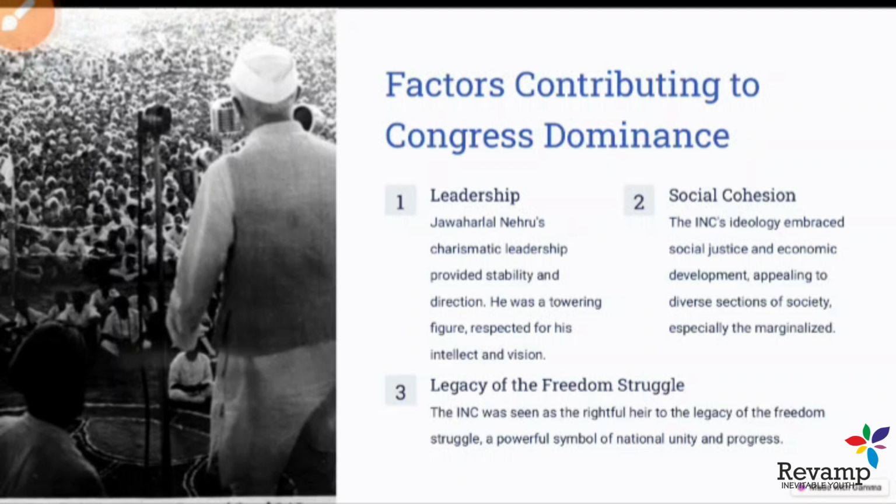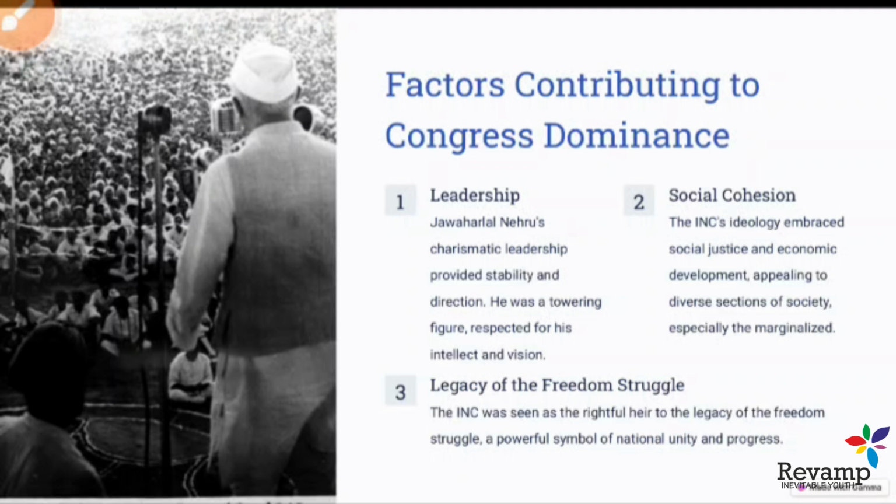And the second was social cohesion. The ideology of social cohesion in the Indian National Congress advocated social justice and economic development. Social justice, what does it mean? As you know, students, we needed social justice at that time because of caste, creed, and the British policies of divide and rule. We had been suffering for a very long time. So we needed social justice, we needed equality, we needed liberty, we needed justice everywhere, justice in political thought, justice in our daily life.